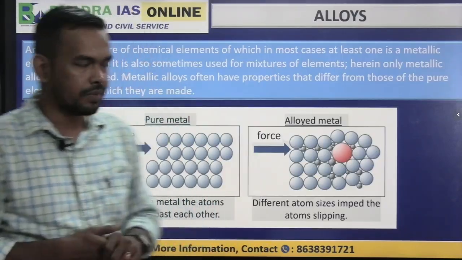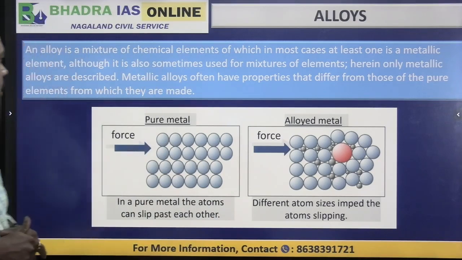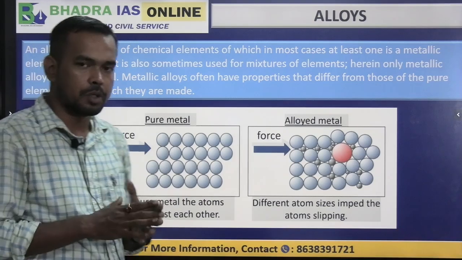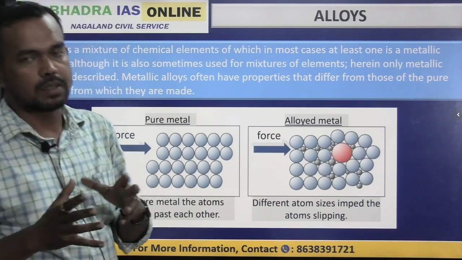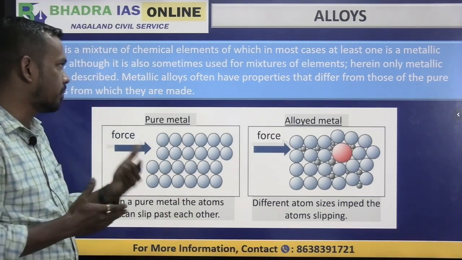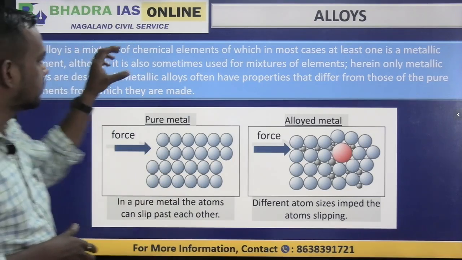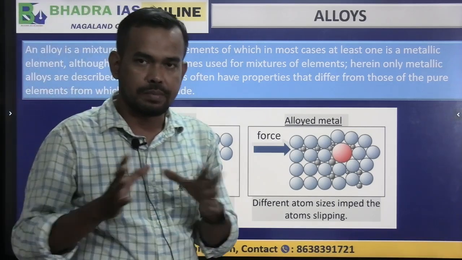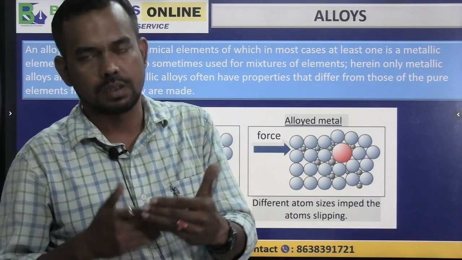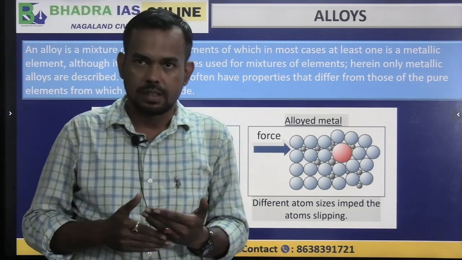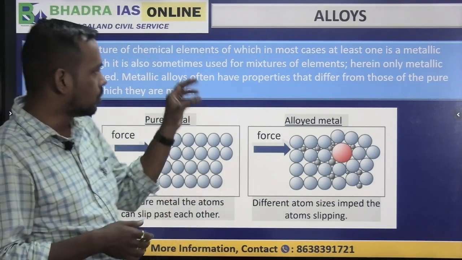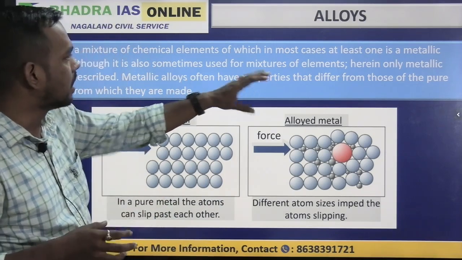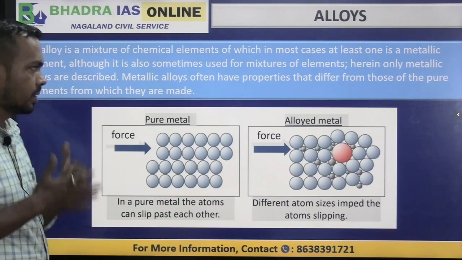So basically, an alloy is a mixture of chemical elements. In most cases we are talking about metals, because we are using metals in different applications, so metallic properties are very important for us. Here, in pure metals we mix some other elements and make them exhibit different properties of those metals, right? Therefore these mixtures of metals, the mixtures of elements, are known as metallic alloys.